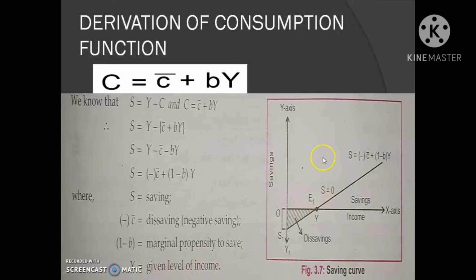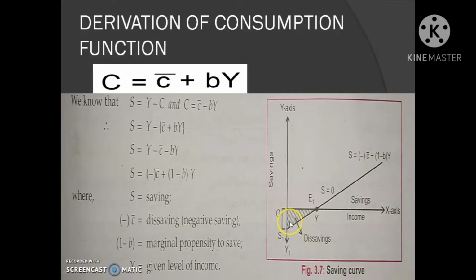You can see a diagram on the screen. The saving curve is a straight line curve originating from below the origin. The shaded area represents negative saving or dissaving. That portion from 0 to S1 indicates the negative saving or dissaving, which is otherwise known as negative C dash. This portion is the negative C dash.